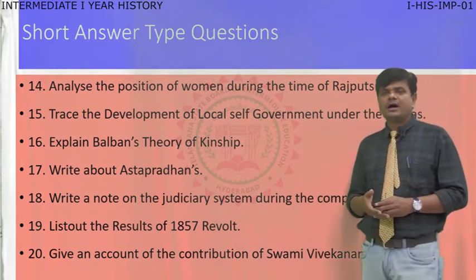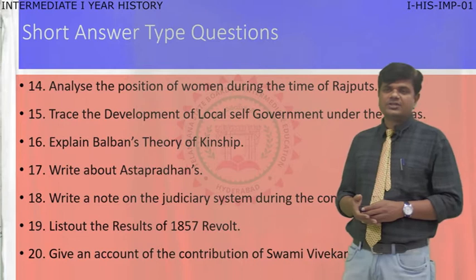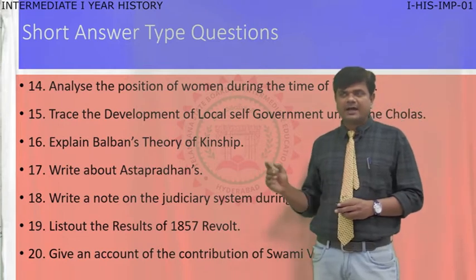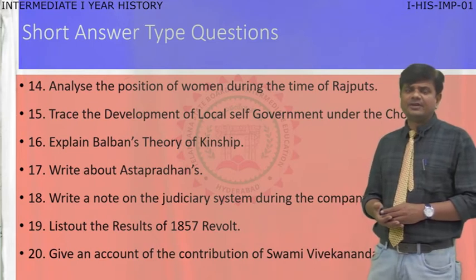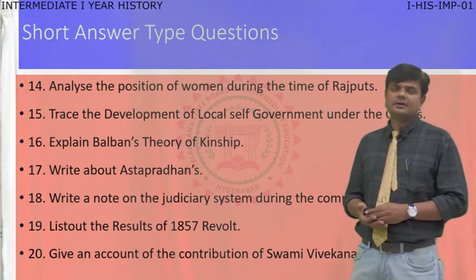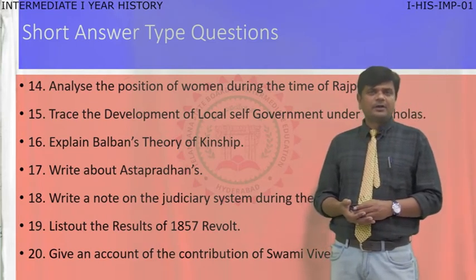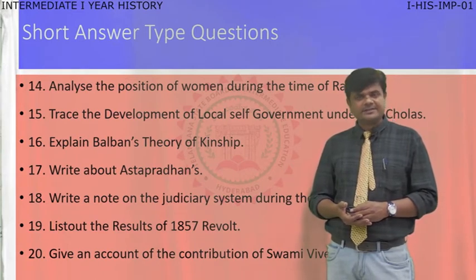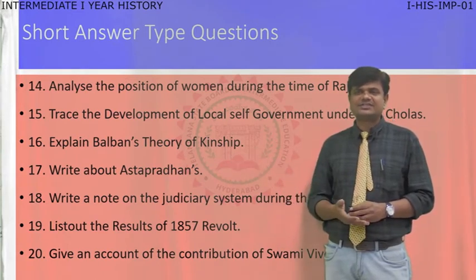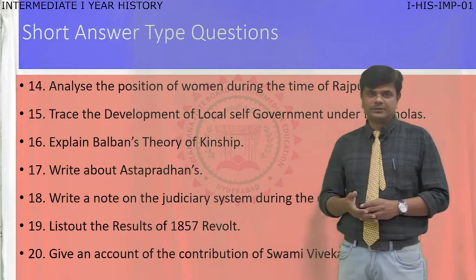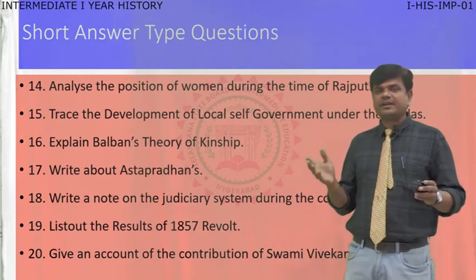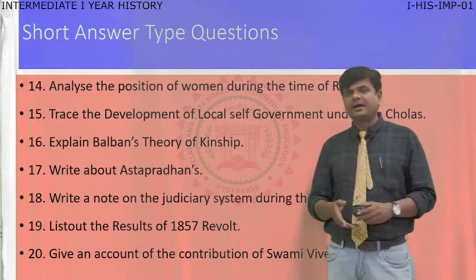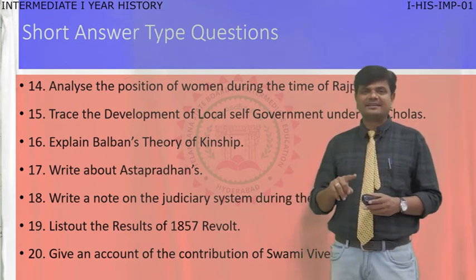Now moving to the question, write a note on the judiciary system during the company rule. It is from the 11th chapter, Advent of Europeans. From this chapter, 5 more questions are given. In the name of East India Company, the Britishers came to India, settled here, and started trade and business.